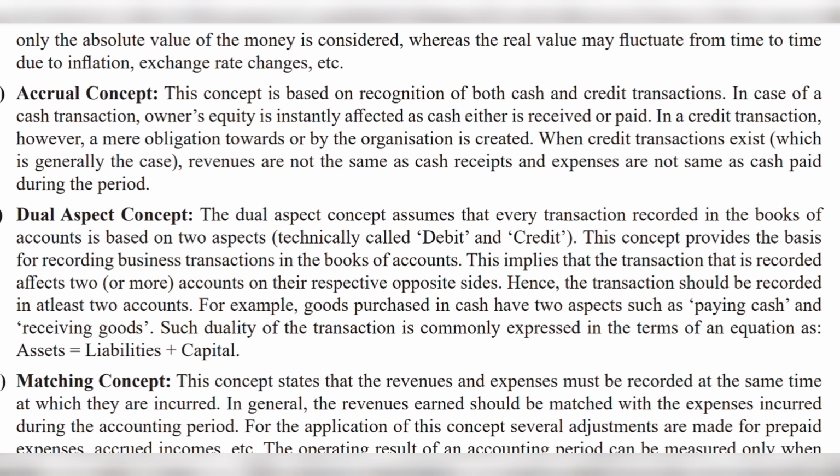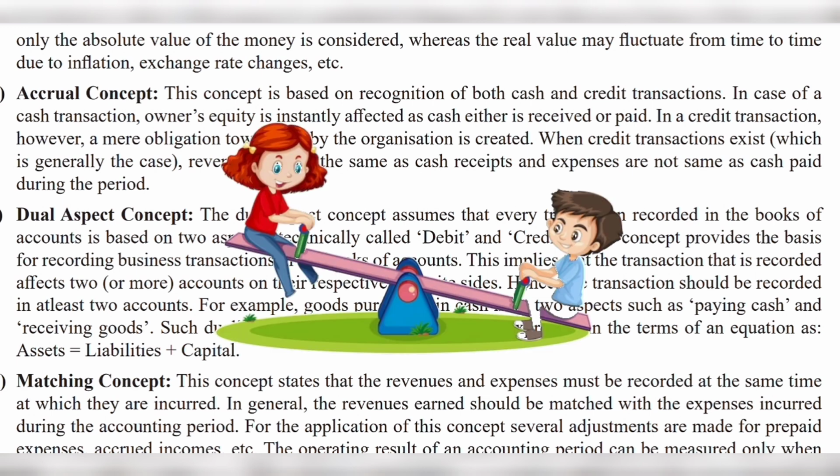Next concept is dual aspect concept. Picture every transaction as a seesaw. We know what a seesaw is. I'll be showing you a picture. That is a seesaw. We'll find it in parks and all for kids to play.